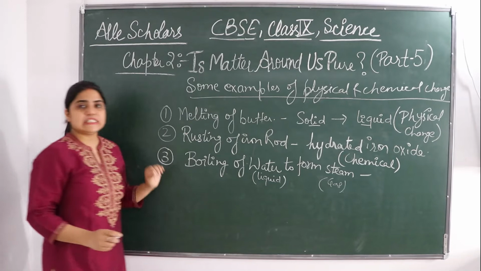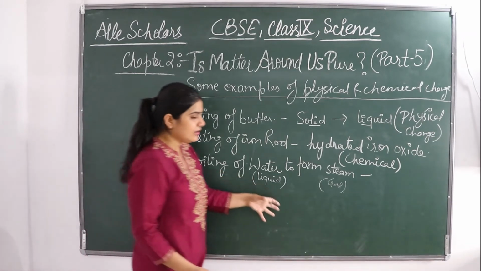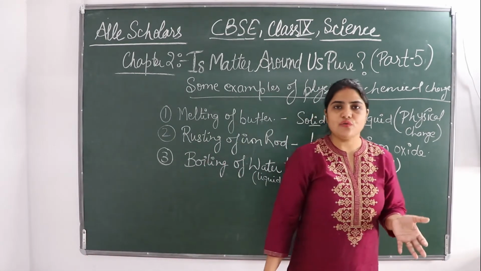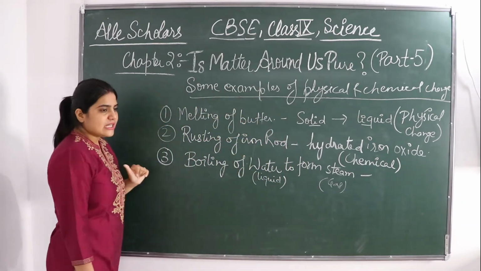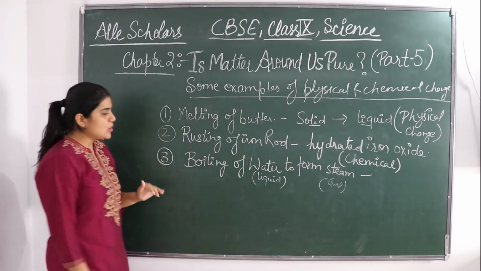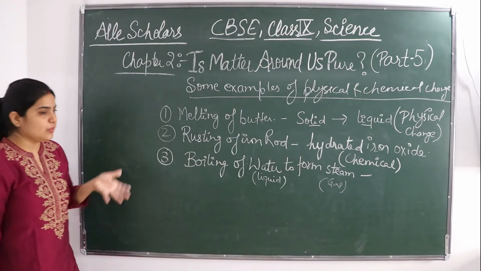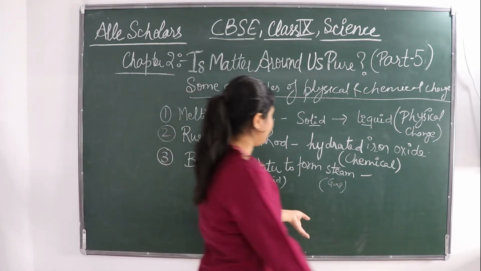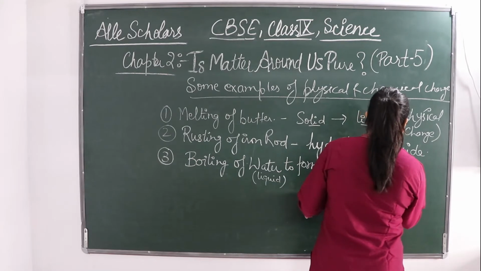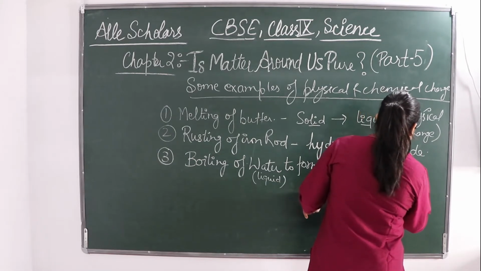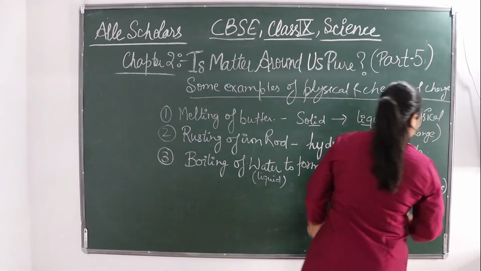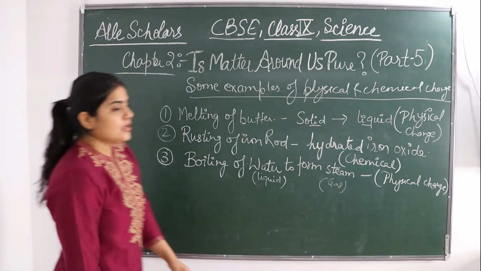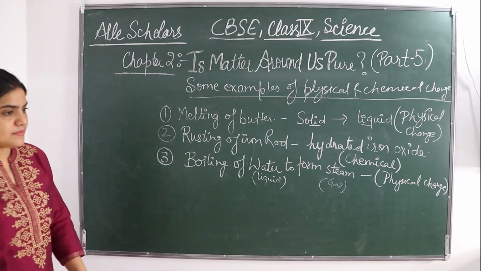So there is a change in states of matter, but does the composition of water change? No. So it is again a physical change, because there is no change in the chemical property, only the state is changing from liquid to gas. So it is again a physical change. Okay, students? So now the next one comes here.